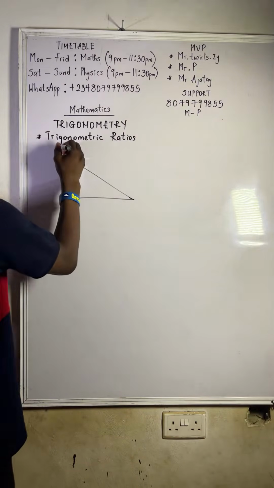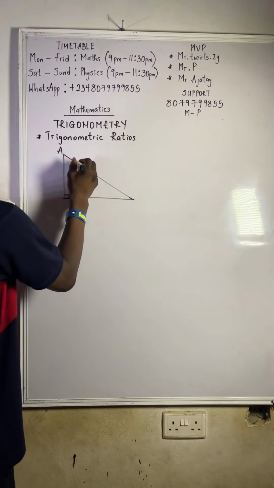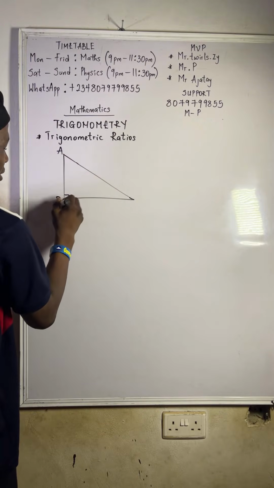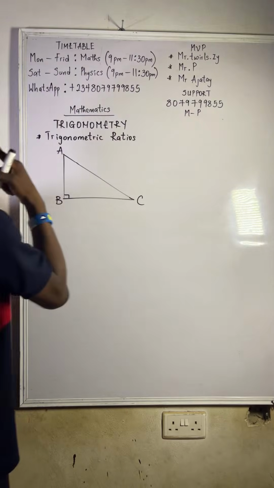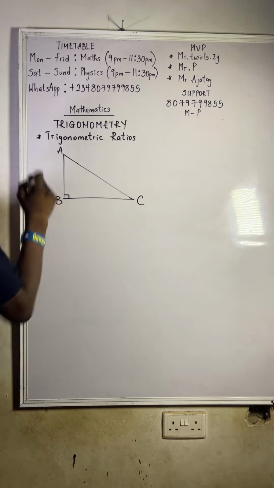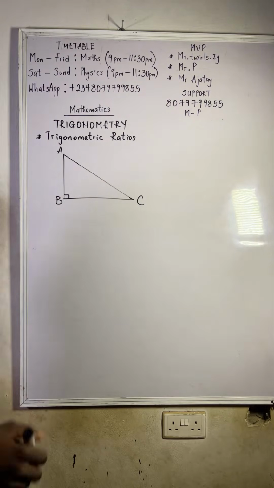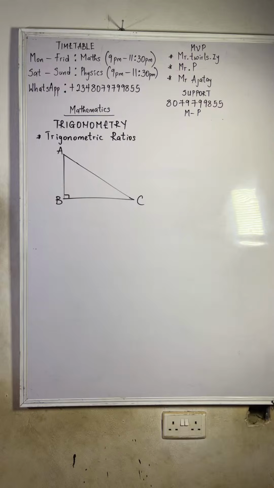So let's call this guy A. Let's call this guy B. Let's call this guy C. So we call this guy angle A. We call this guy angle C. Then we call this guy angle B. Everywhere good, yeah? Hope I did not miss anything.